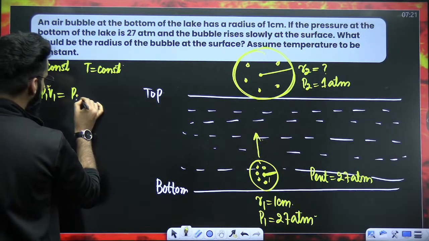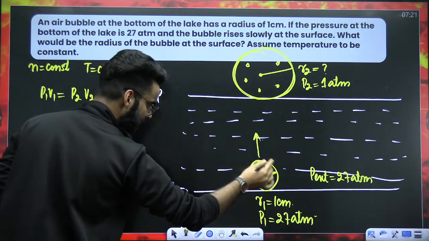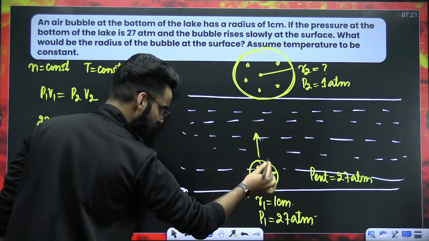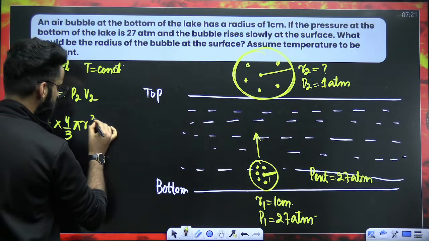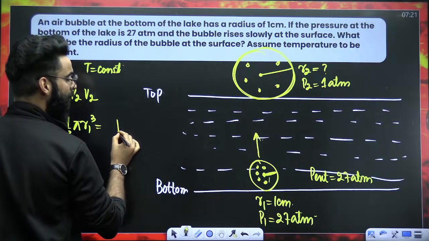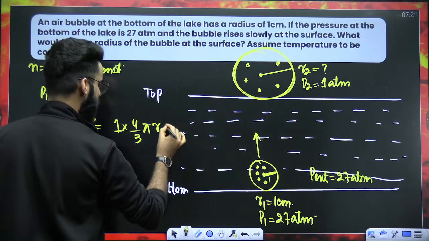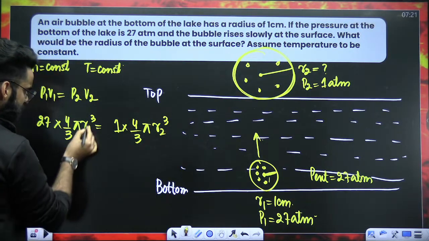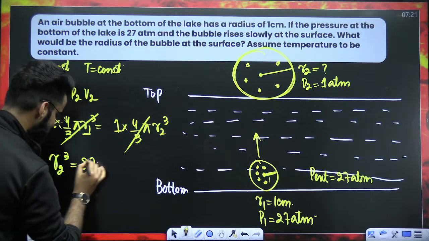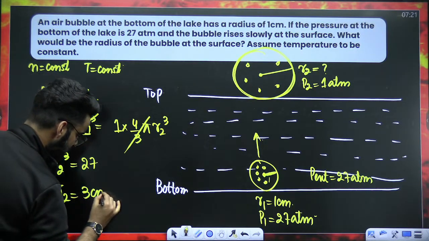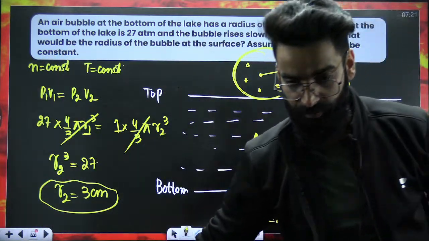P1 V1 has to be equal to P2 V2. P1 value is 27 atm. V1, the volume of the gas in the balloon at the bottom, is 4 by 3 pi R1 cube, equal to P2, which is 1 atm, multiplied by V2, 4 by 3 pi R2 cube. R1 value is 1, so the 4 by 3 pi cancels. So you get R2 cube is equal to 27, so R2 is 3 centimeters. And this R2 is the radius of the balloon at the top, which we were supposed to calculate.